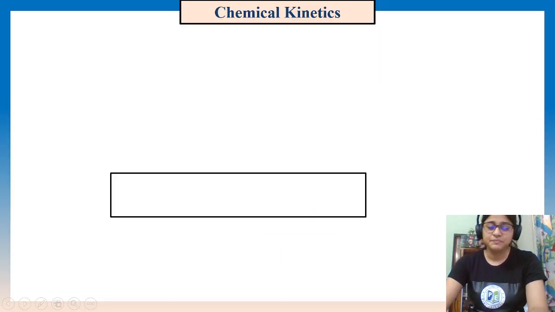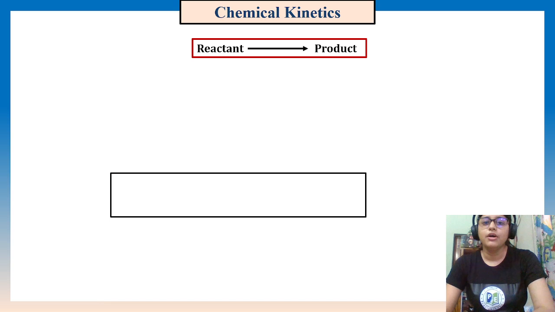Okay, let's start. If we say chemistry, even a person from a non-chemistry background will think about a reaction in his or her mind, because chemistry is all about reactions. We know that reactants go to products under various conditions.